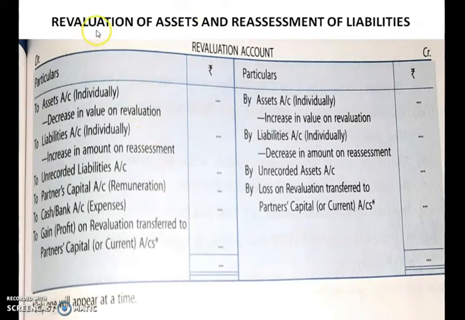Now you have also studied the revaluation of assets and reassessment of liabilities in the previous chapter. We saw that if the asset value is decreasing, you are supposed to debit it. If a liability is increasing, you are supposed to debit it to the revaluation account. And if asset value is increasing and liability is decreasing, those items you should show on the credit side of the revaluation account. The same process you have to follow in this chapter also.